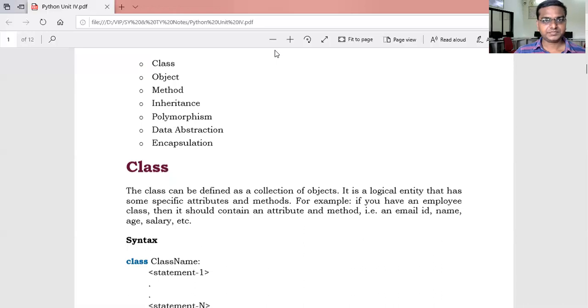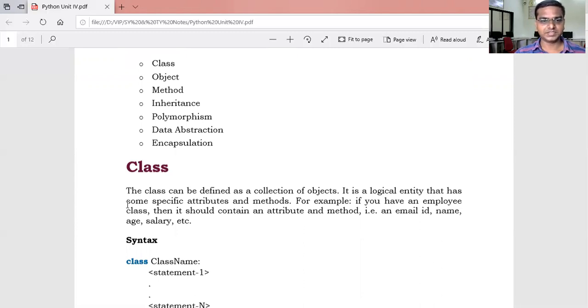Class. A class can be defined as a collection of objects. Let us take an example of a student. Name of the student, class of the student, subject of the student, these are some objects of that class. Relating to that problem, we can write code in that class.